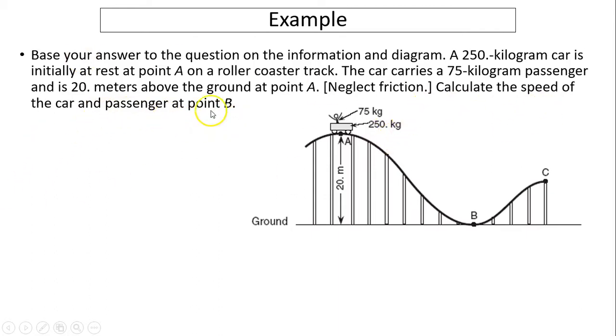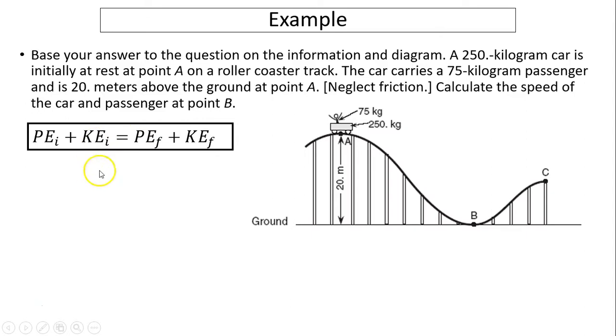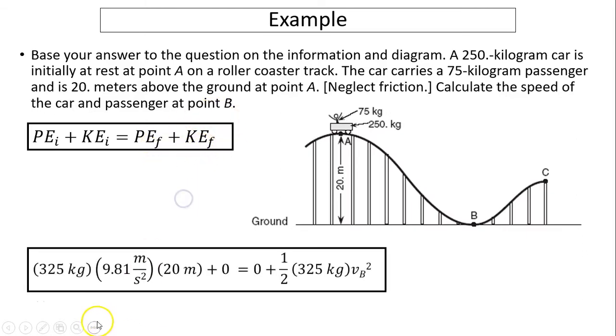Calculate the speed of the car and the passenger at B. So ideal system, total mechanical energy is conserved. PE initial is mg delta H, KE initial is 0. PE final at B equals 0. What is the velocity at B?